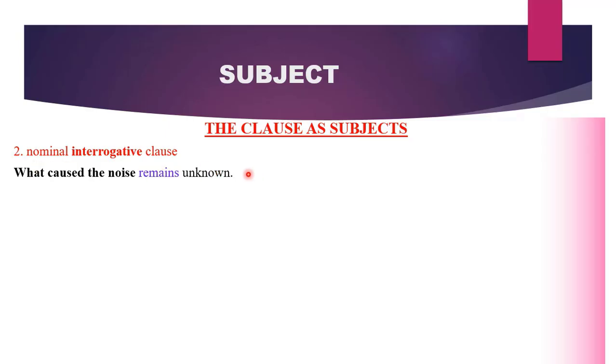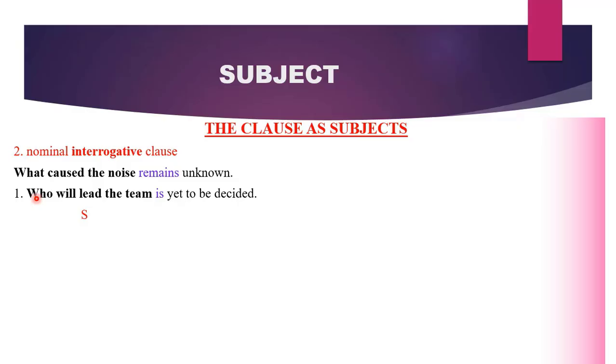So whenever you are given a sentence where a clause is functioning as your subject, you are definitely going to see more than one verb because that clause will contain its verb and then we will have the main verb of the sentence. However, in statements, the subjects will come before the main verbs of the sentence. So in this case, what caused the noise will be our subject, which comes before the main verb.